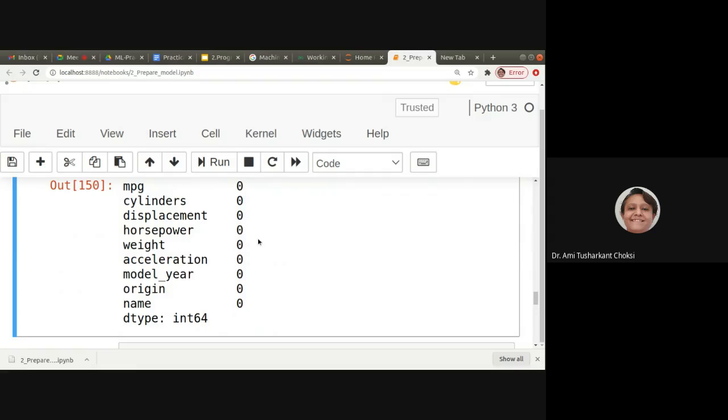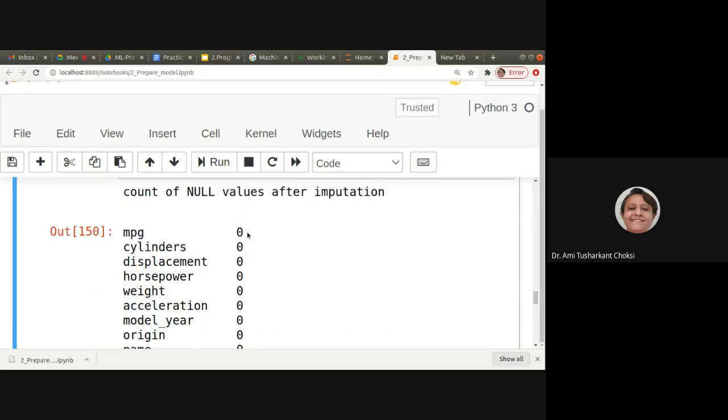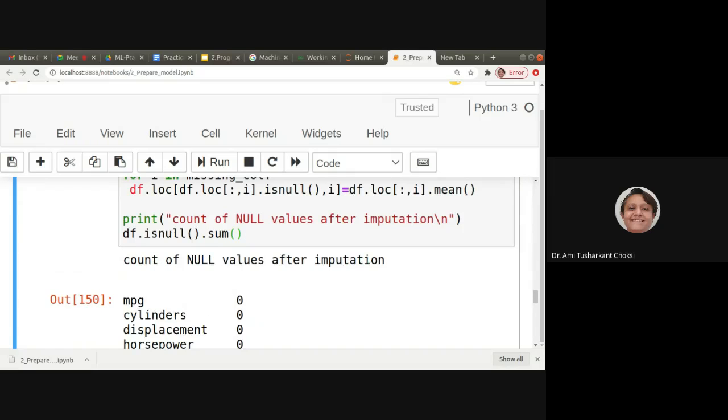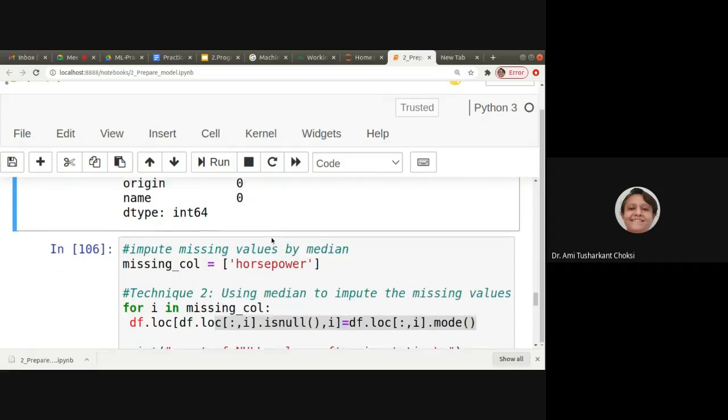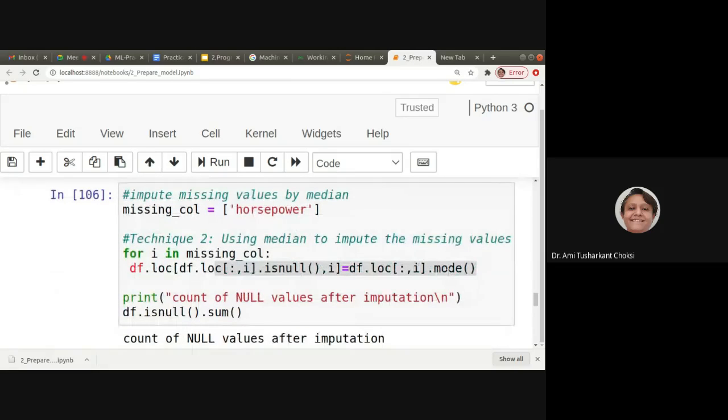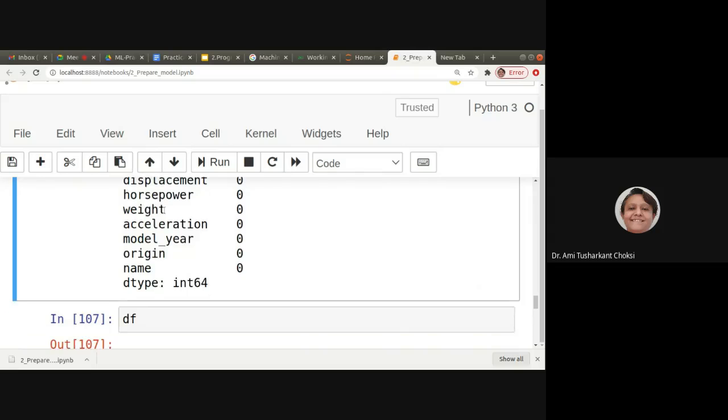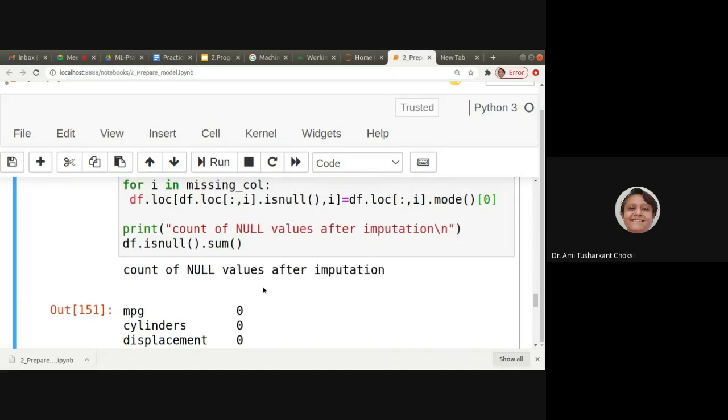Horsepower was having 6 missing values, but now it is 0. So the replacement is done. Got it? If you want to replace that with mode, we just have to use mode, or mode of 0. You can try that, and the missing values will also be removed. Fine.